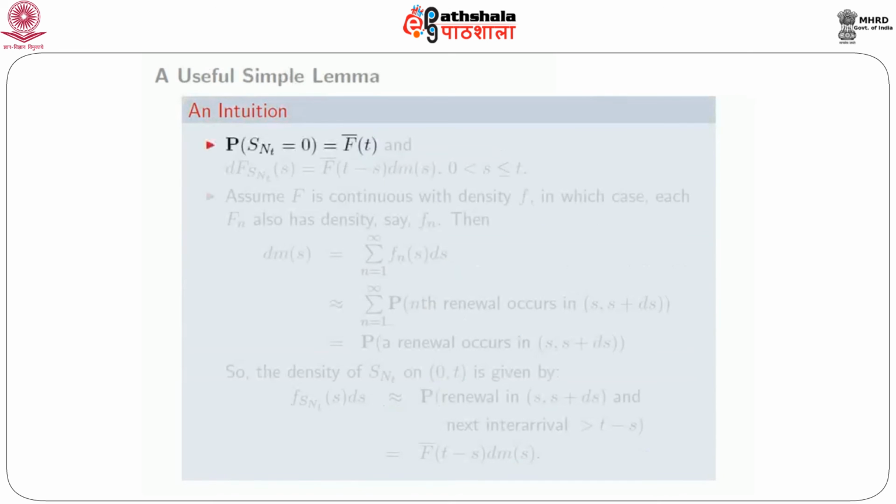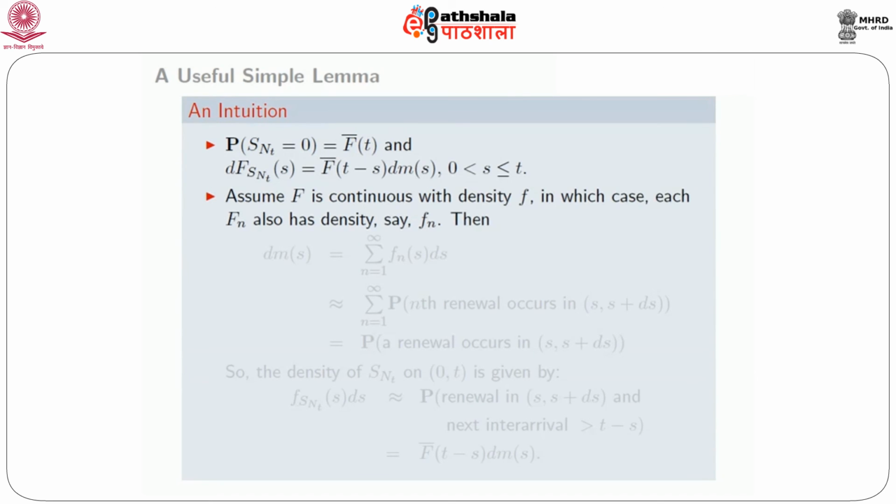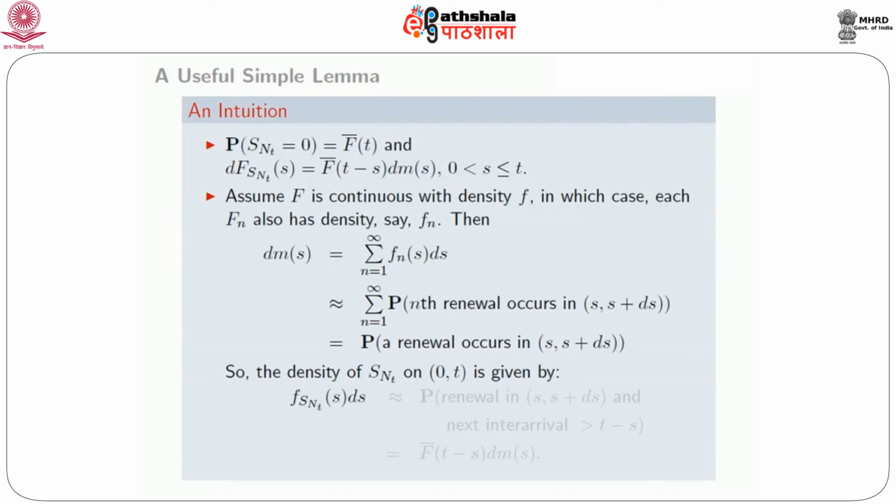Now an intuition. Notice that probability SN(t) equal to 0 is f bar t, because SN(t) equal to 0 means S1 is greater than t, which is same as X1 is greater than t, that is f bar t. And for s strictly positive and less than or equal to t, roughly dF of SN(t) at s is f bar of t minus s dm(s). Roughly you can think of it that way.